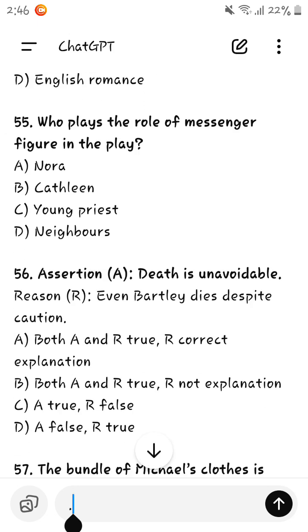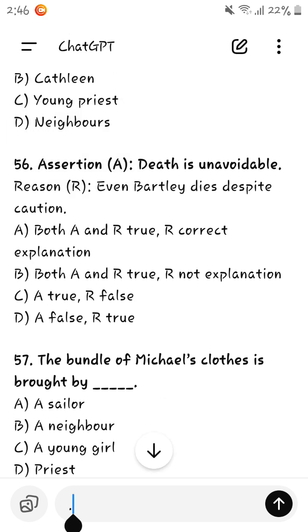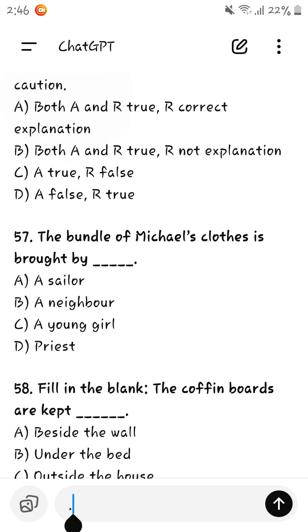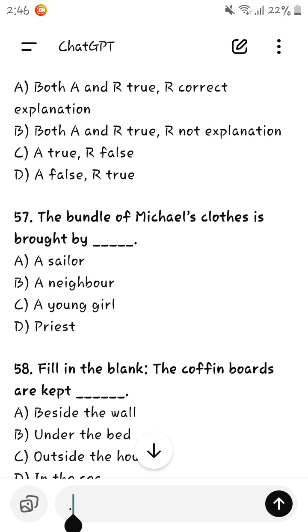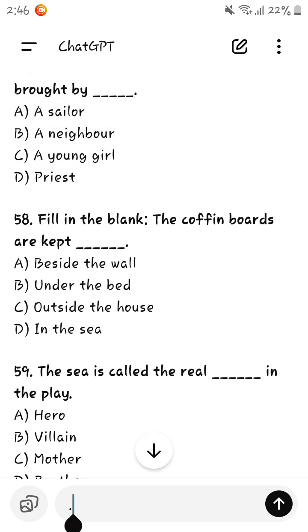Who plays the role of the messenger figure in the play? Young priest. Death is unavoidable. Even Bartley dies despite caution. This is unavoidable because even Bartley dies despite caution. Yeah, true. The bundle of Michael's clothes is brought by a young priest. The coffin's boards are kept beside the wall.